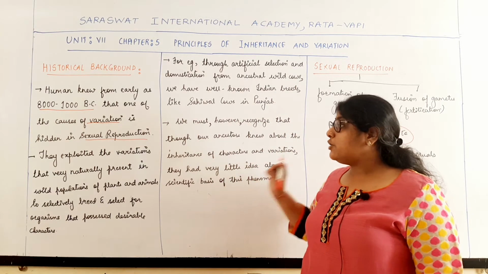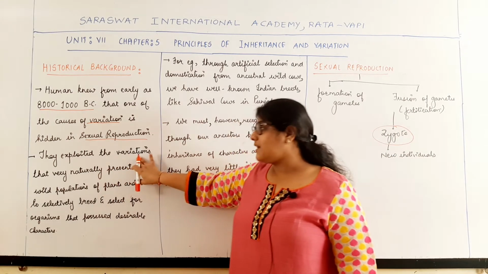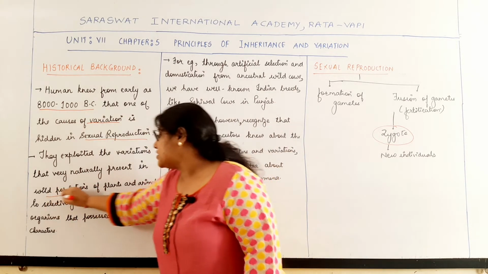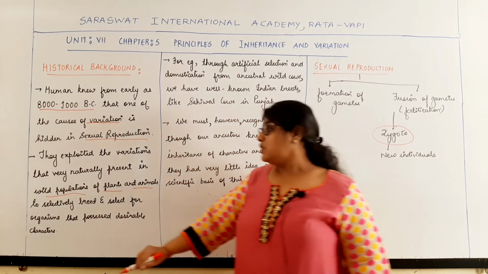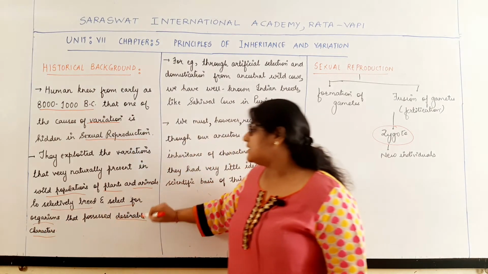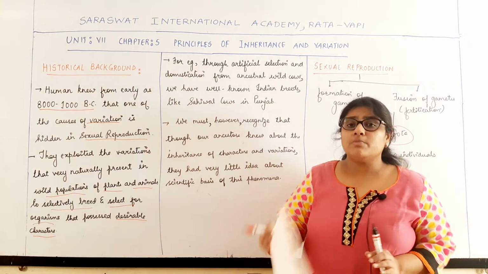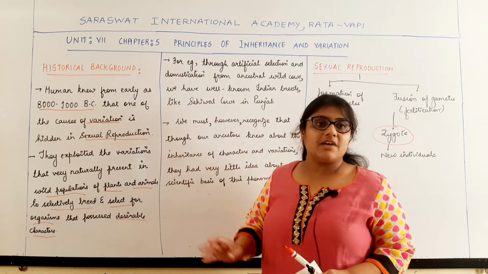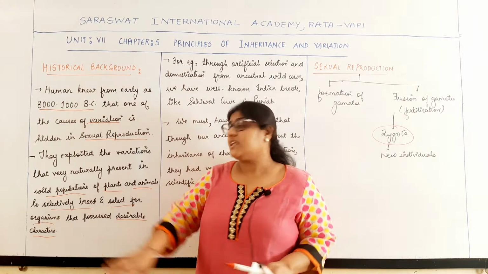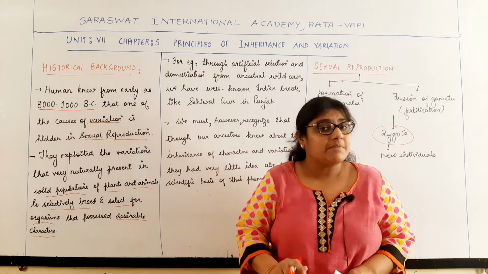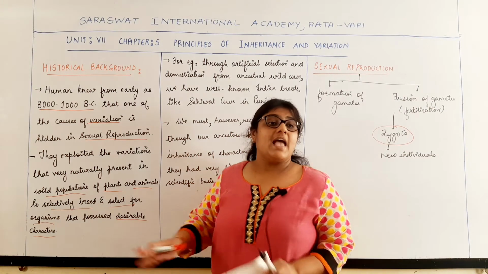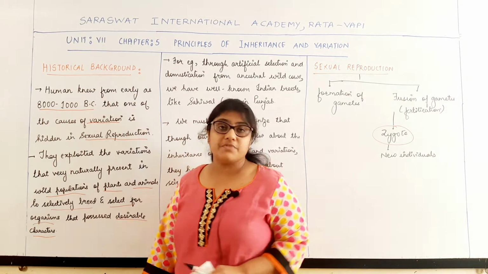So what did human beings do? They exploited the variations that were naturally present in the wild populations of plants and animals to selectively breed and select the organisms which possessed the desirable characters. They saw the variety of variations present in the wild populations of plants and animals. From these variations they selected the desirable characters and brought about the process of breeding.